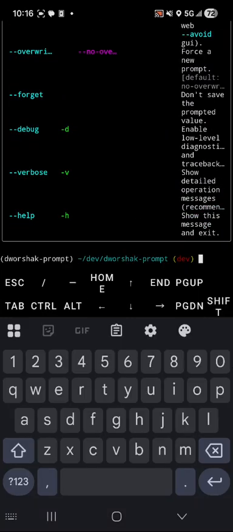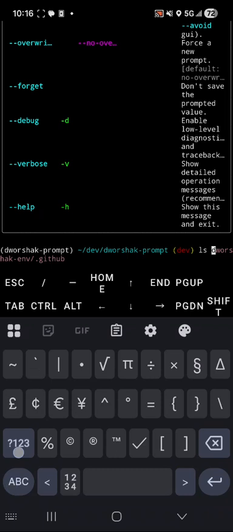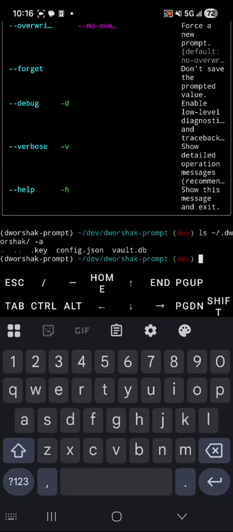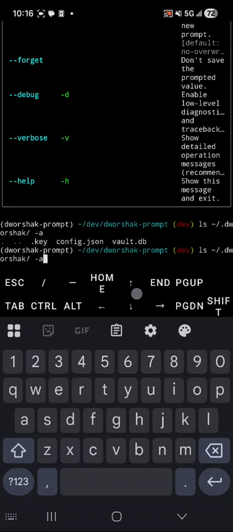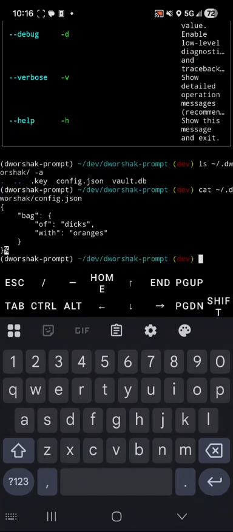What's really going on here is there is a Dworshak folder, and it has this vault.db file, and it has this config.json file. You can specify other places, but these are the standard default locations for where your configuration is going. We can take a look at that, and there are other ways to look at it. You can use the dworshak config command, which comes in the wider dworshak CLI. Yeah, some values there.